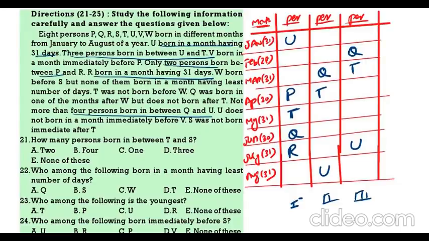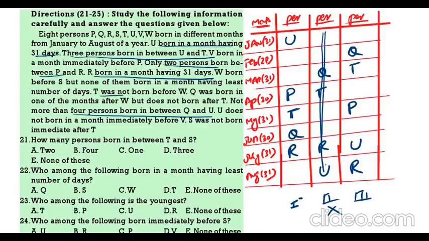If I take R here, after 2, P will not come. So, second is completely wrong, because 2 persons between R and P will not come. First case, R is born in the month having 31 days. So, R can be here. 2 gap P. So, P is in May. Now, this is wrong completely. This we can't take. Now, 1 and 3 only we should see. Next.